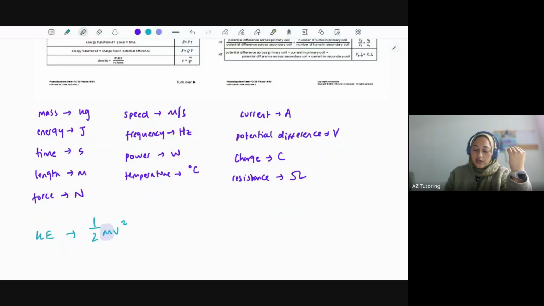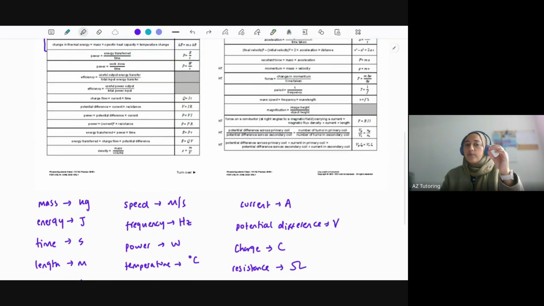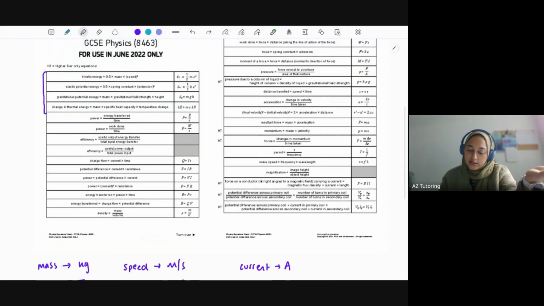So for example, if I increase mass, so somebody that's heavier compared to somebody that's lighter, they'll have more kinetic energy because there's much more of them to move. Or for example, if something's going a lot faster, so the velocity is a lot higher, then their kinetic energy will also be a lot bigger as well. So we could see them just from the equation, so you don't have to memorize certain factors that affect certain things because they've given it to you in the exam.